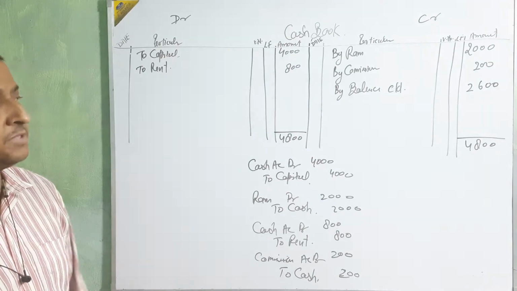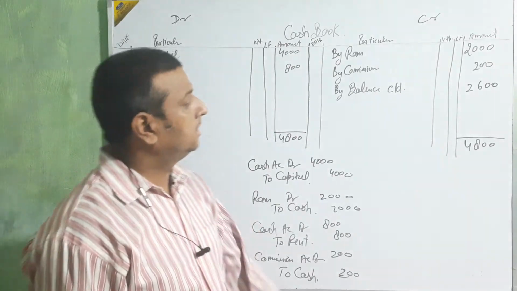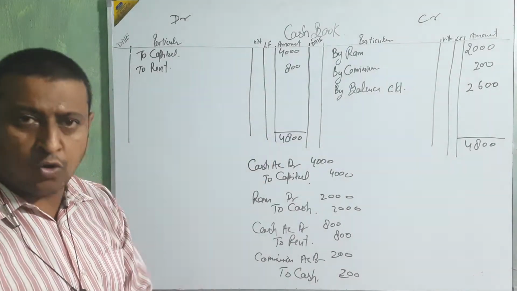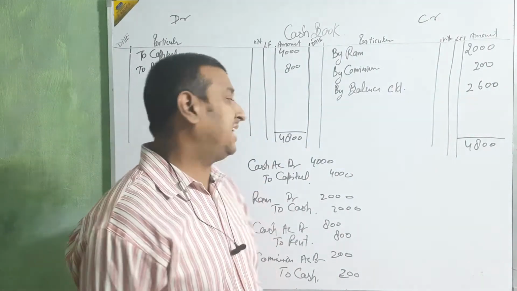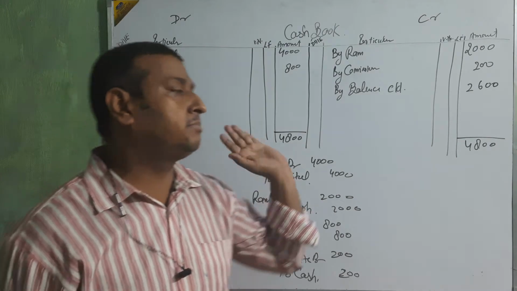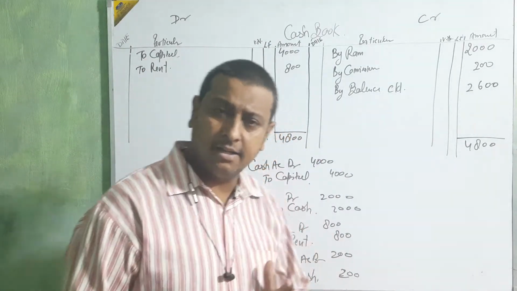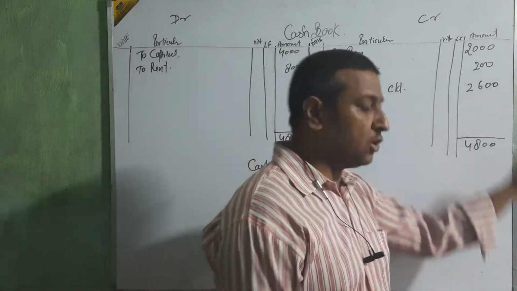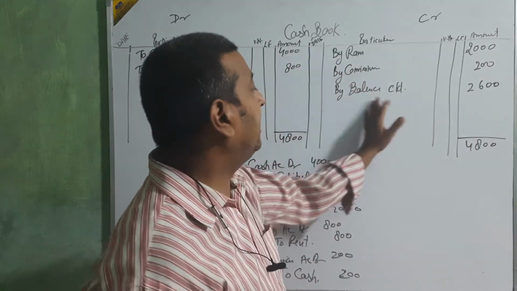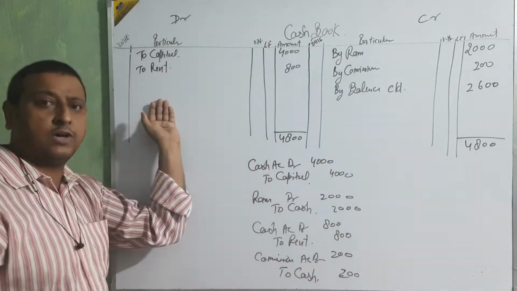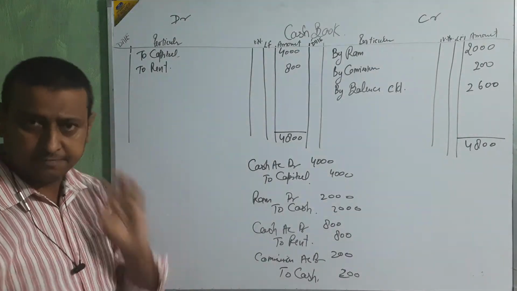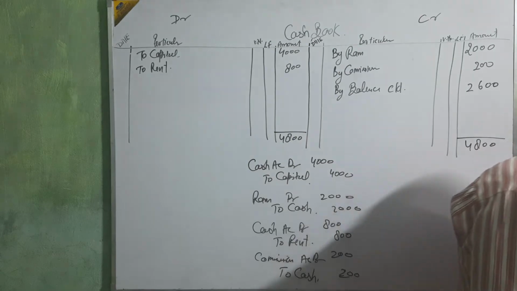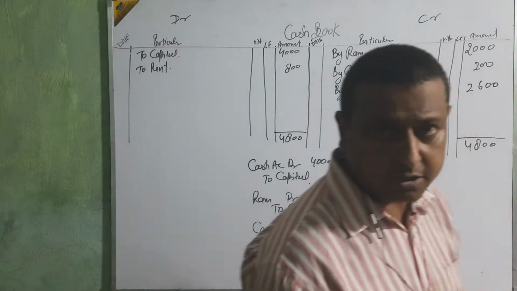Here c/d, c/f is carry forward. Okay? Carry down. Clear? Which side is more? We take the amount of the bigger side on both sides, and then take the difference amount on the lower side, and that is called by balance. If the lower amount is coming on this side, then to balance c/d. Clear? To balance c/d. Clear or not?